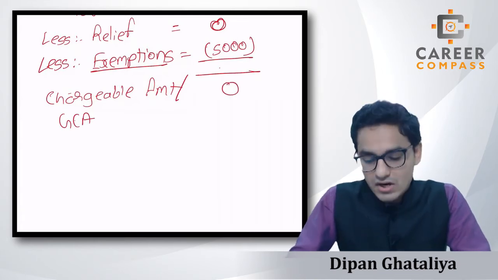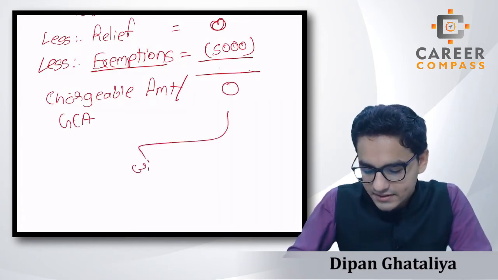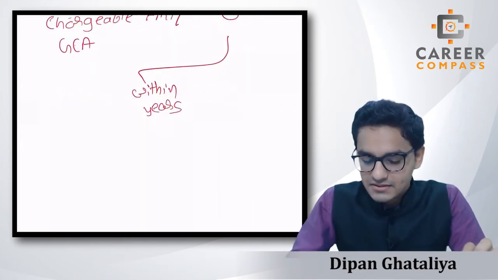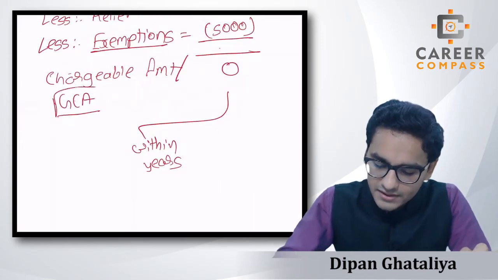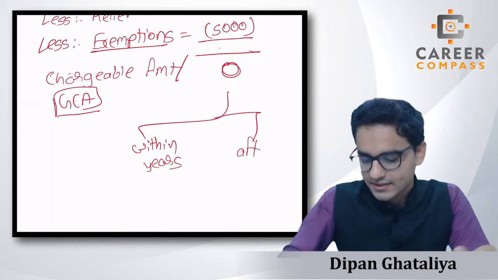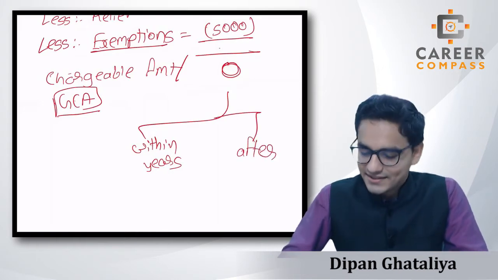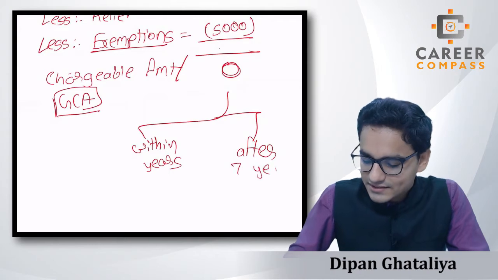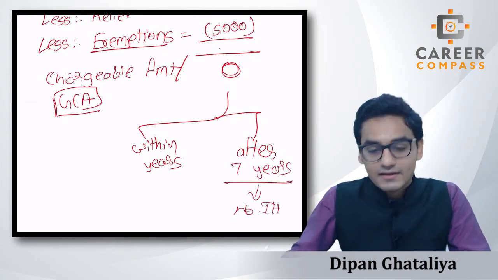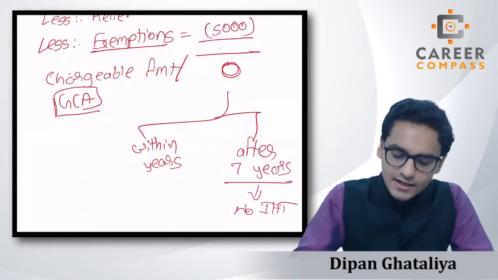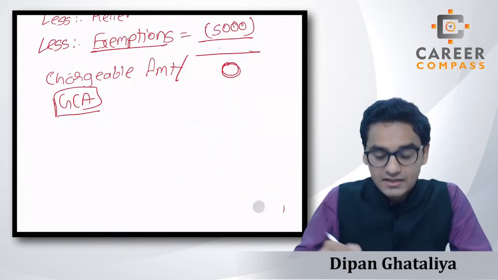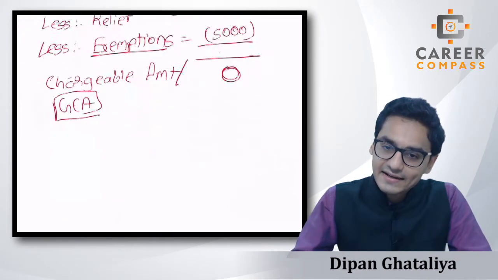So even if the donor dies within 7 years, students, we are not liable for the IHT because our gross chargeable amount is 0. And if the donor dies after 7 years, then it's obvious that we don't need to do anything. In that case, after 7 years, it is very obvious according to the rules, students, no IHT, right? But here we are currently focusing on calculating the gross chargeable amount, or the chargeable amount. So let's take another example, students.